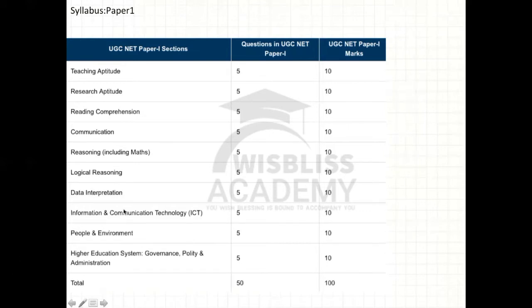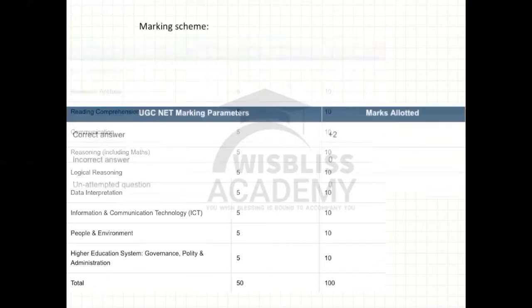ICT is basically computer awareness. People and environment is related to the environment, people, and various protocols. Then higher education system, governance, polity and administration. This is like NEP and Operation Blackboard. So different questions related to the education system. So this is regarding paper 1.